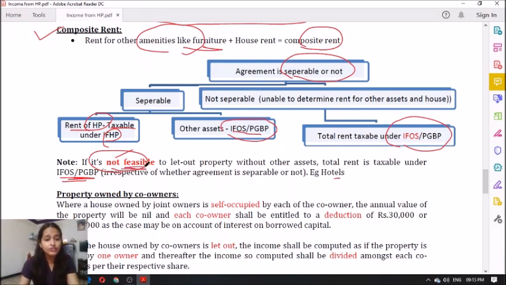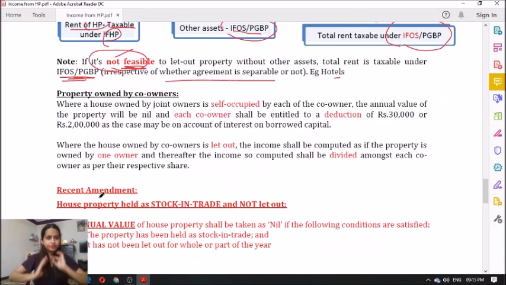However, if it is not feasible to let out in case of a hotel, irrespective of whether the agreement is separable or not, you will be charging under income from other sources or PGBP only. Clear everyone? Yes. Now, property, next concept is property owned by co-owners.